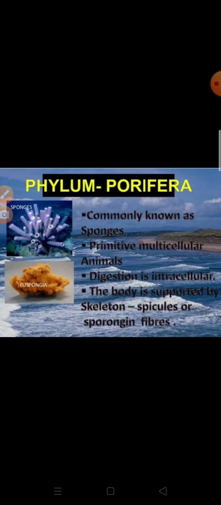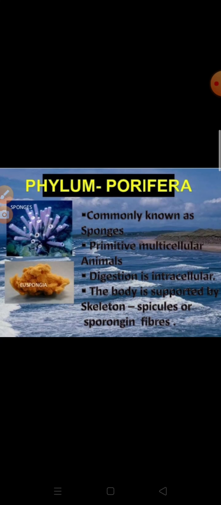Now we will start the phylum Porifera. What are the characteristics of those organisms which are under this phylum? The first and foremost point is that they are pore-bearing organisms, plant-like branched animals which are commonly known as sponges. They are under this phylum Porifera.